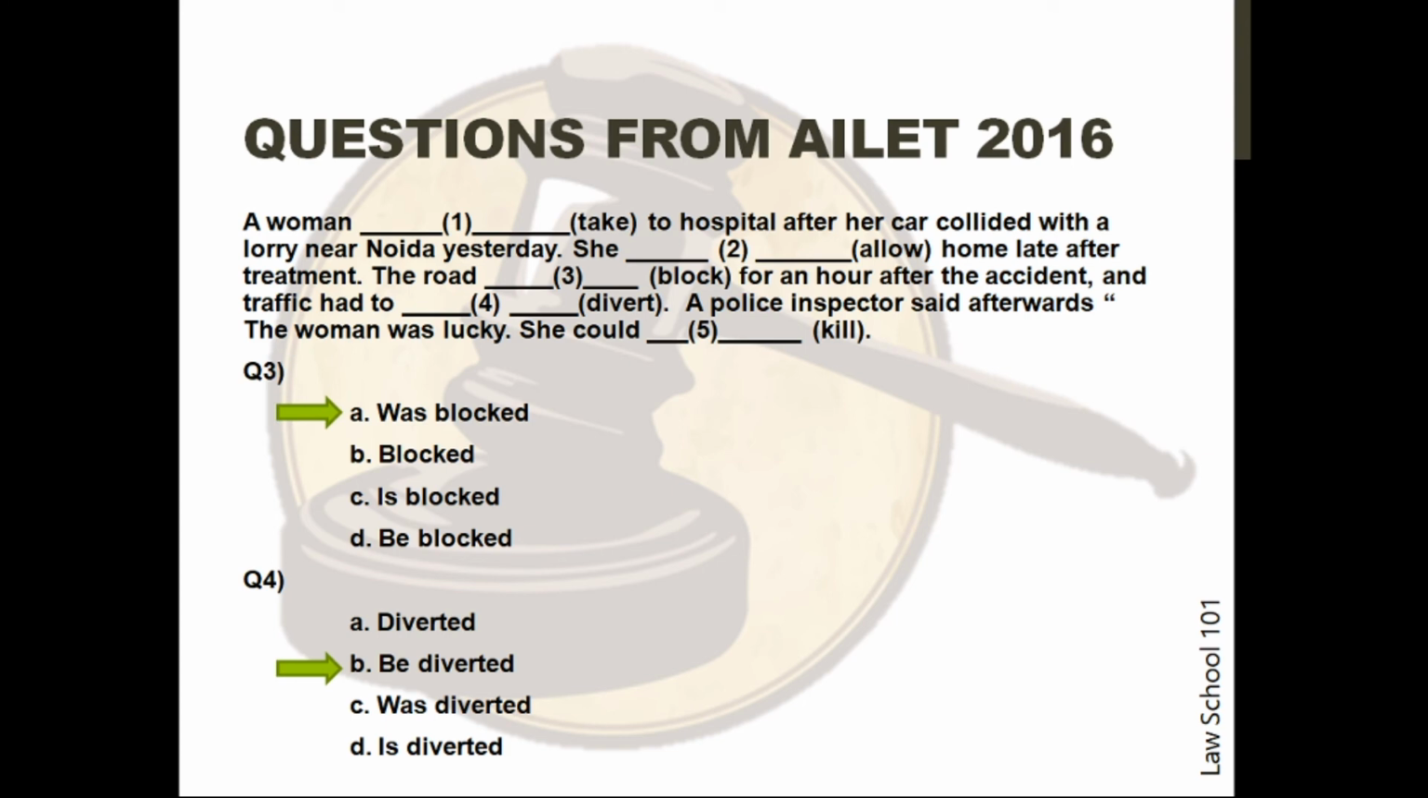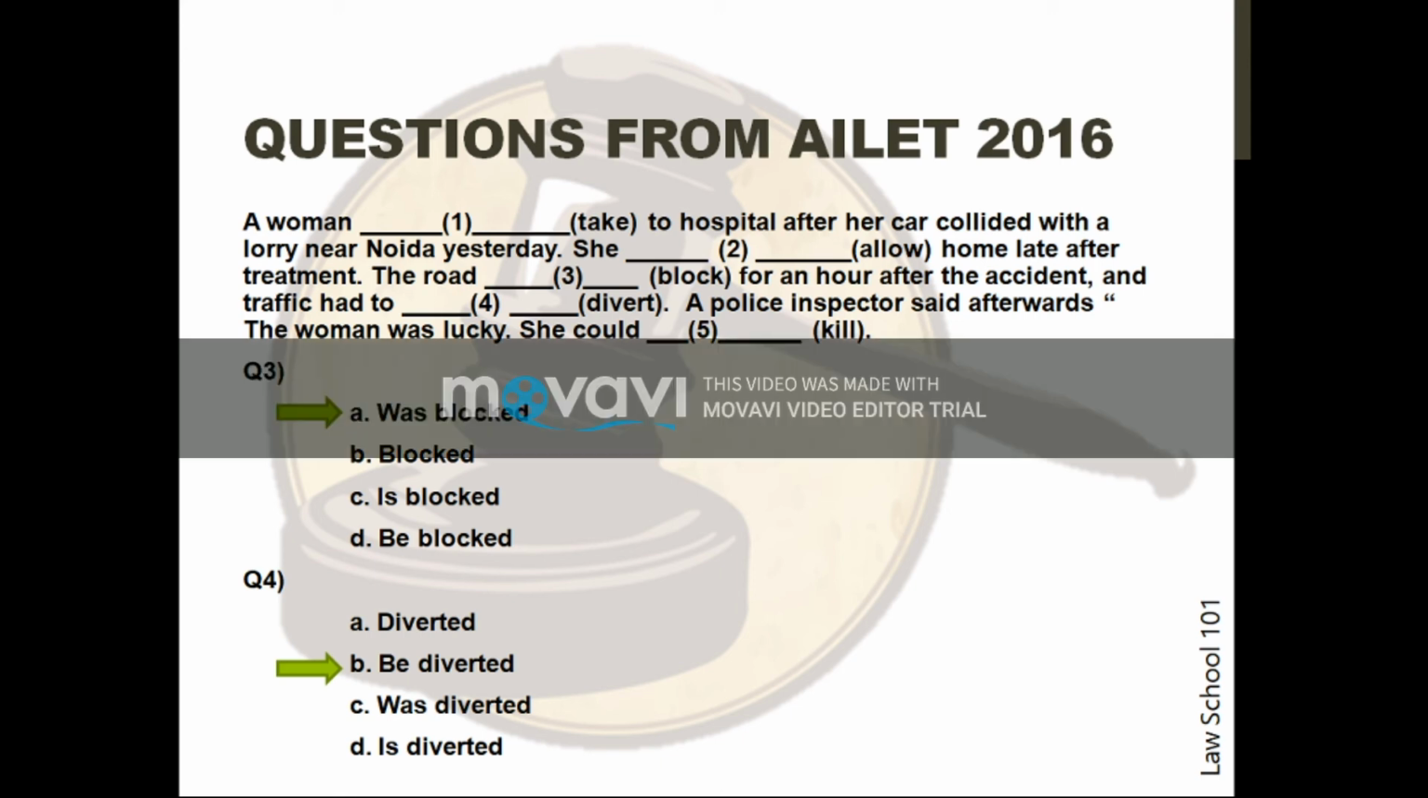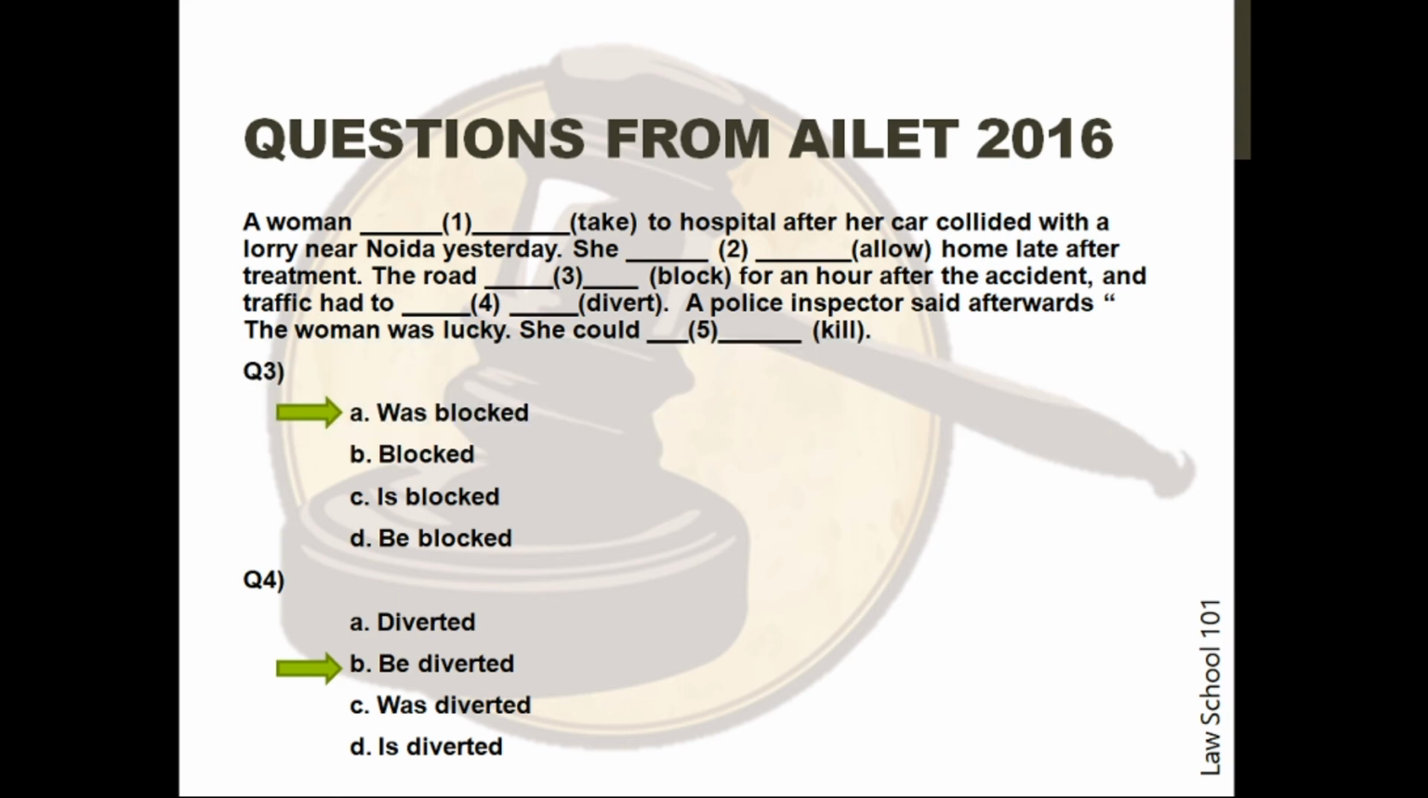The correct option is A. Simple past tense is required as followed in the first two blanks. The action has been completed in the past. Question 4. The fourth blank is, and traffic had to dash. The correct option is B. Attention had to be paid to this blank.